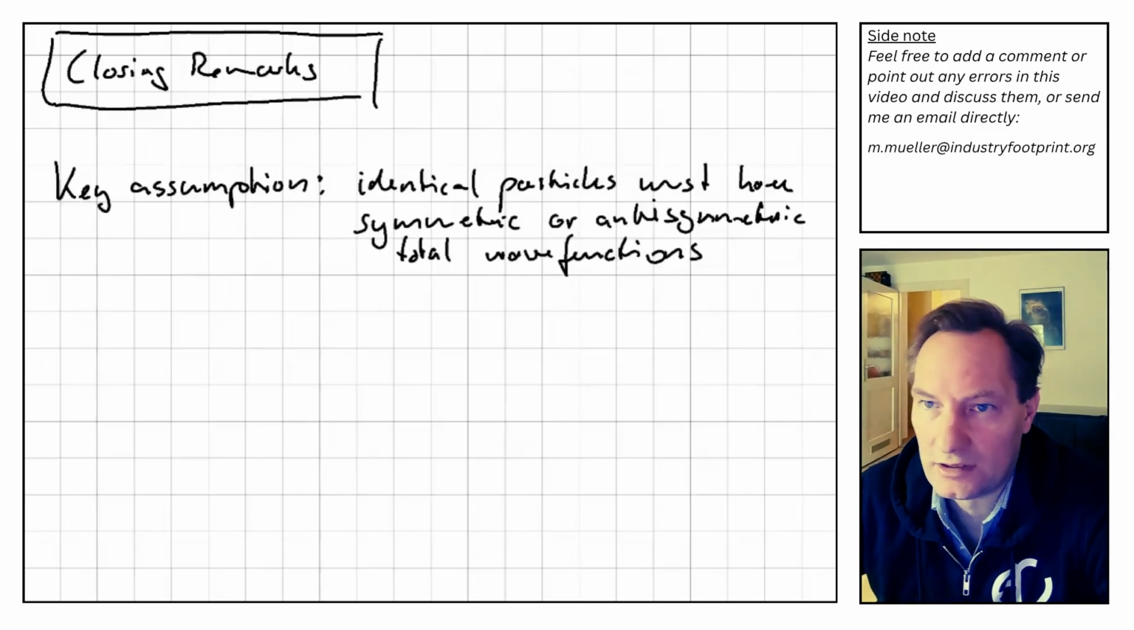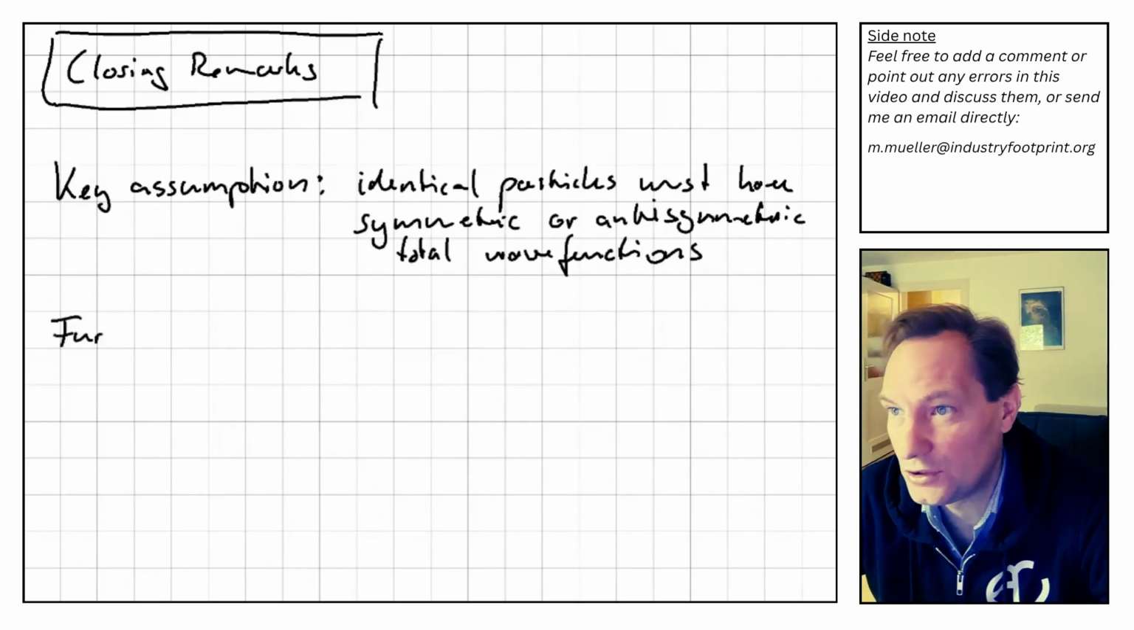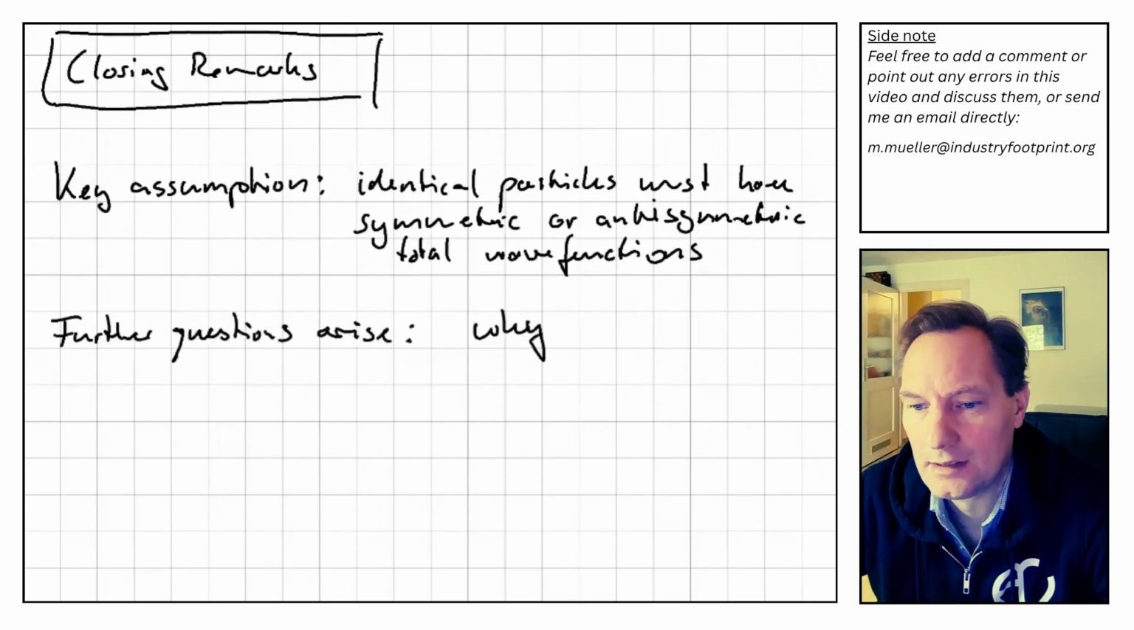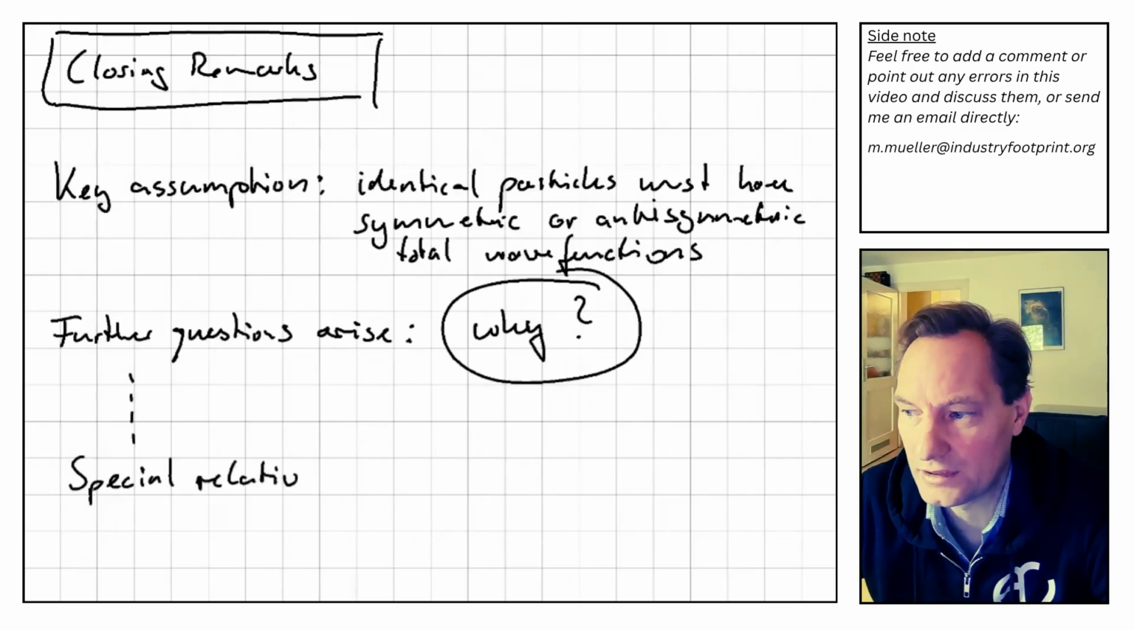Some closing remarks. The key assumption of the Pauli exclusion principle is that identical particles like fermions must have an antisymmetric total wave function. Further questions arise though. Why? This exploration goes beyond this video and my current personal knowledge and remains an exercise and motivation for the viewer. Feel free to discuss in the comments. Here are 2 keywords that could serve as a starting point: special relativity theory and violation of causality.